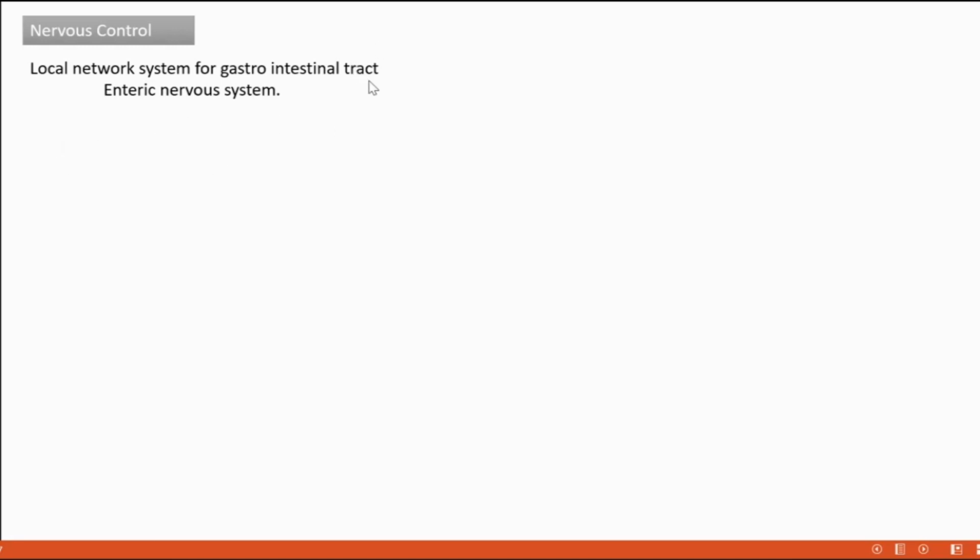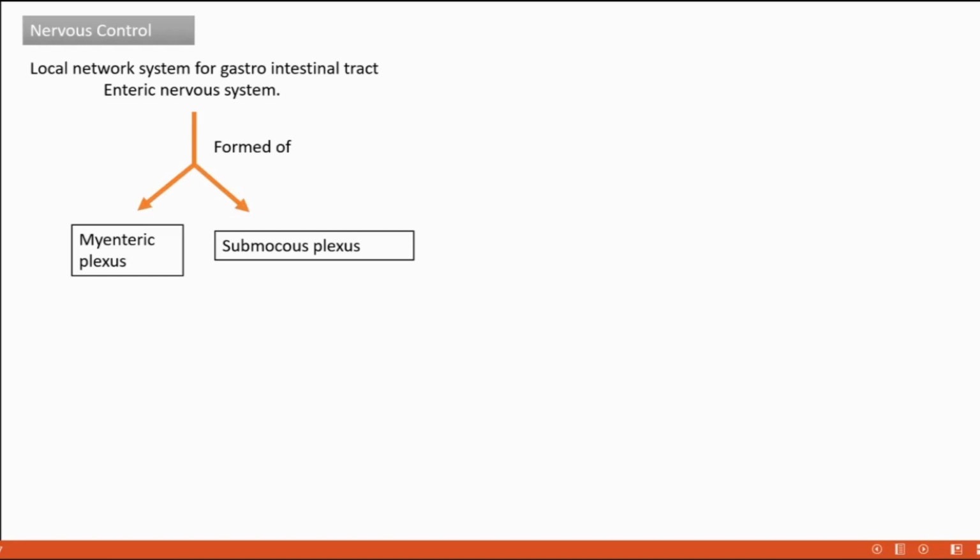For the gastrointestinal tract action regulation, there is a local network system. Its name is the enteric nervous system. What's the name of the local nervous system for regulating the gastrointestinal tract activities? That is none other than the enteric nervous system. This enteric nervous system is composed of two plexuses, the myenteric plexus and the submucous plexus.